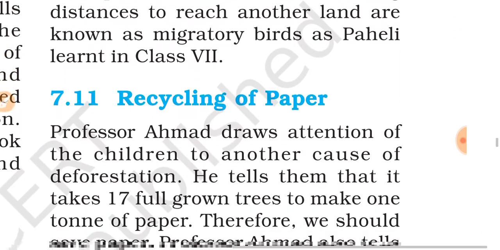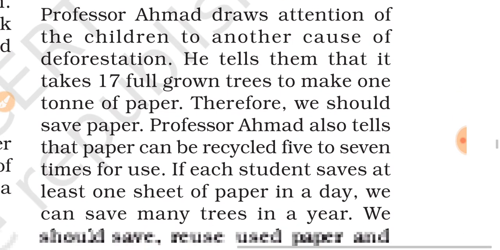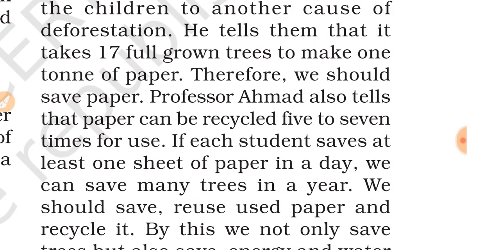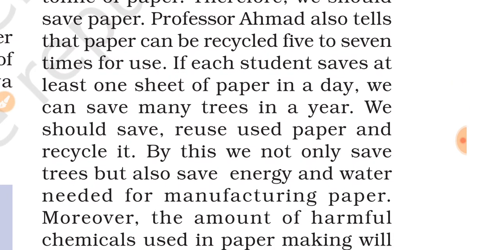Okay, so now we move to the recycling of paper. Professor Ahmed draws the children's attention to another cause of deforestation. He tells them that it takes 17 full-grown trees to make 1 ton of paper. Okay, so it's quite a big number. Therefore, we should save paper. He also tells them that paper can be recycled 5 to 7 times for use.